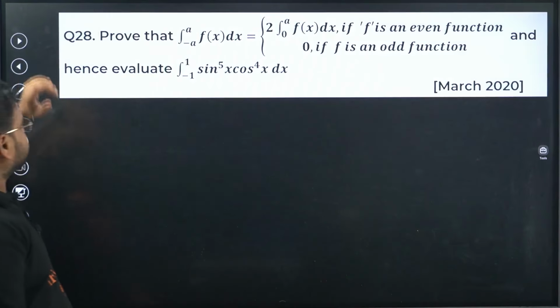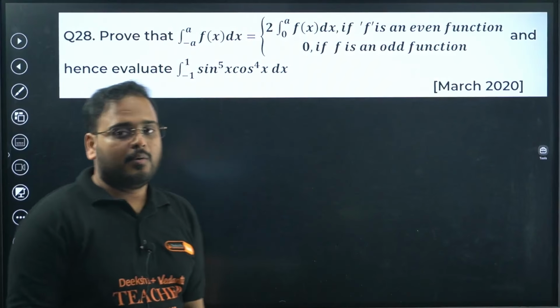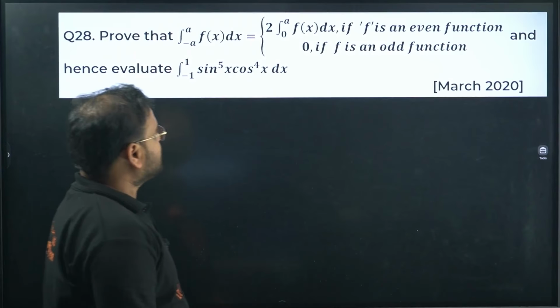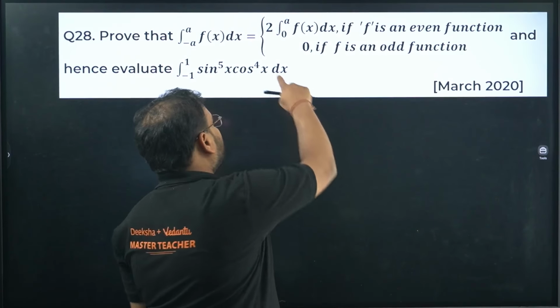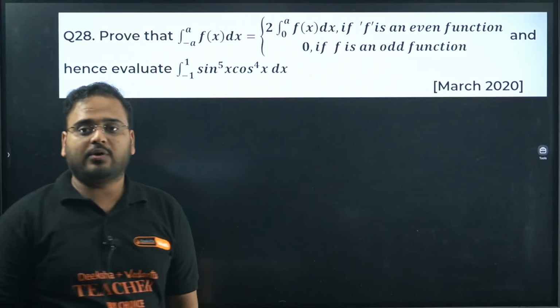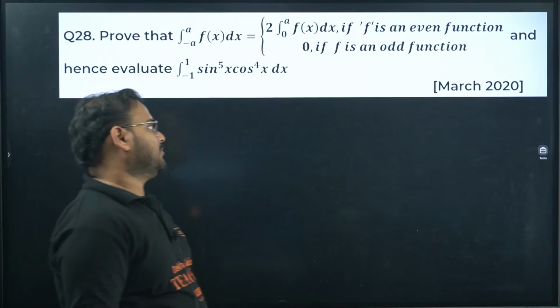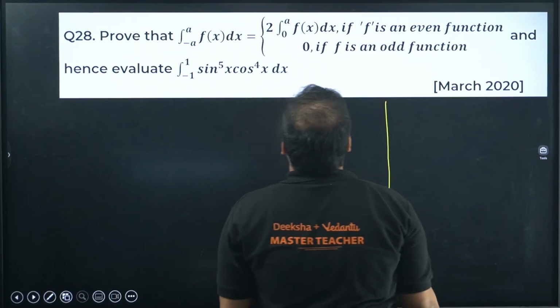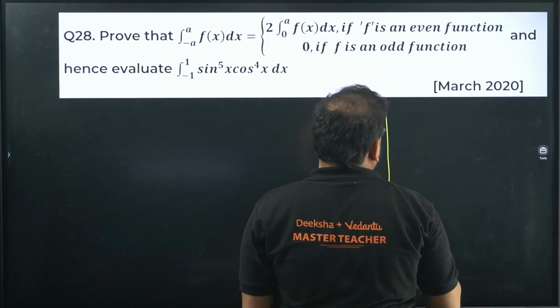28. Prove that the integral from minus a to a of f of x dx is 2 times the integral from 0 to a of f x dx when it is an even function, and 0 if f is an odd function. Okay, start from here. So I'll start like this.